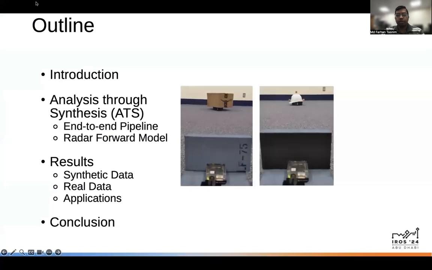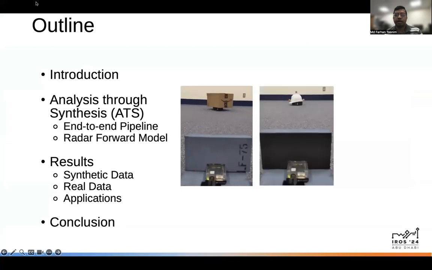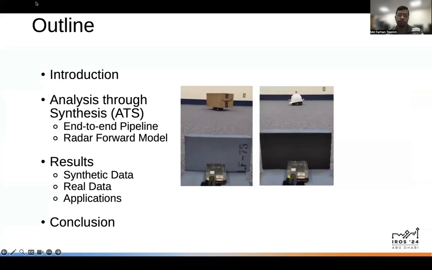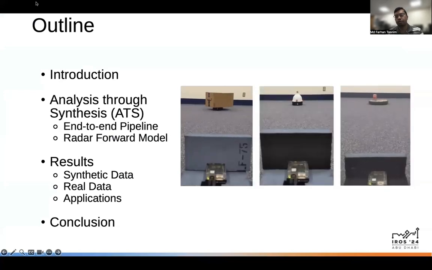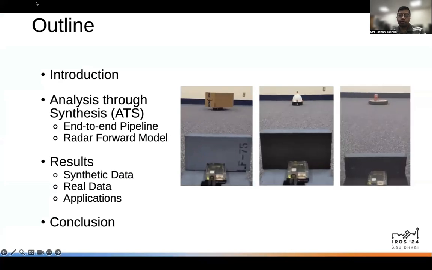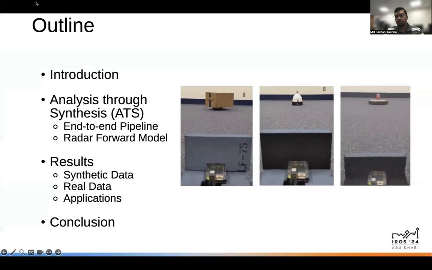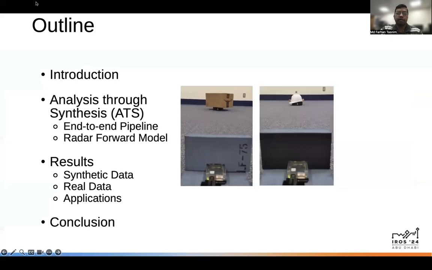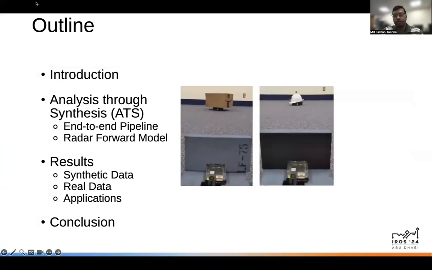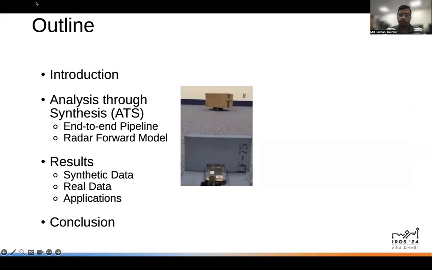We will begin with a brief introduction to the challenges of ISAR imaging and contributions of our work. Then we will dive into the core of our proposal, analysis through synthesis optimization framework powered by Neural Radiance Fields. We will also explain the radar forward model geometry that is fundamental to our approach. Finally, we will showcase the results obtained through both simulations and real-world experiments and present an identification application of our method before concluding.